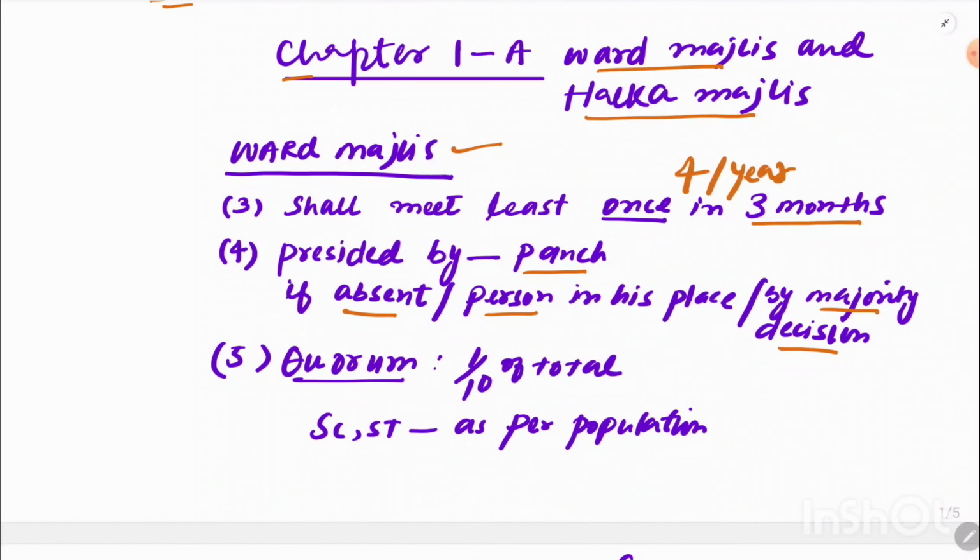This point talks about quorum. Quorum is the minimum number of members required to start a meeting. What is the minimum requirement? It should not be less than 1/10 of the total membership. Also, there should be a reservation for SCs and STs as per the population proportion.